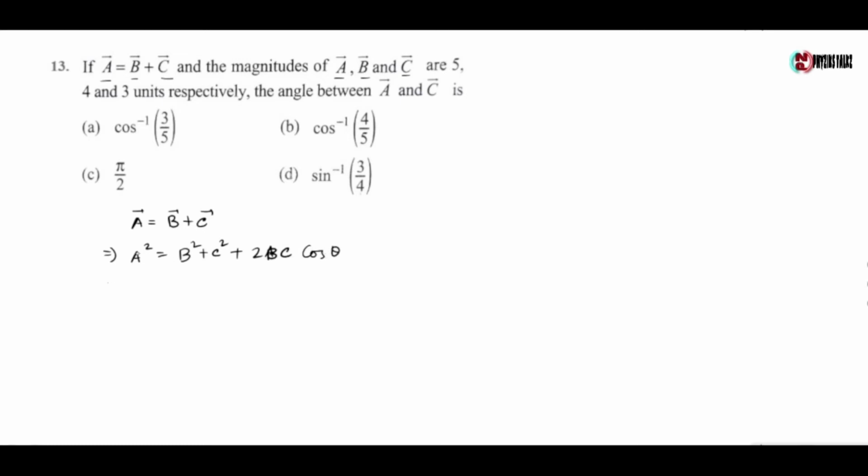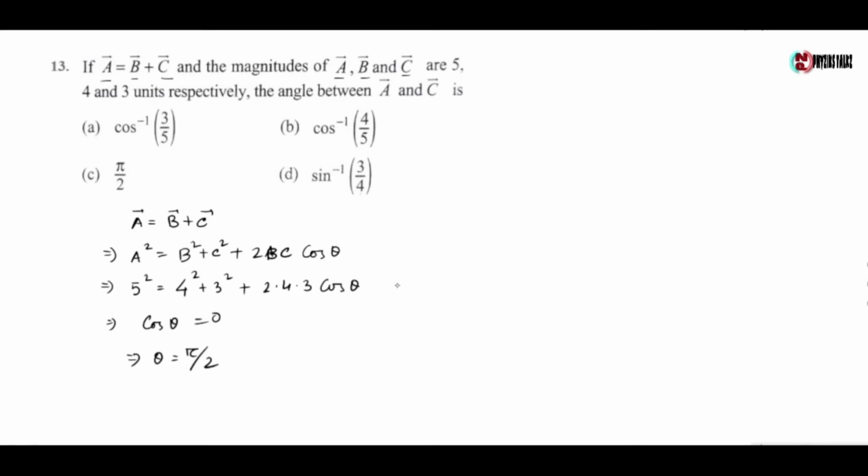Now putting the values of A, B, C here, we get 5 square equals 4 square plus 3 square plus 2 into 4 into 3 cos theta, which gives cos theta is equal to 0 and theta is equal to pi by 2. So the angle between B and C is pi by 2.